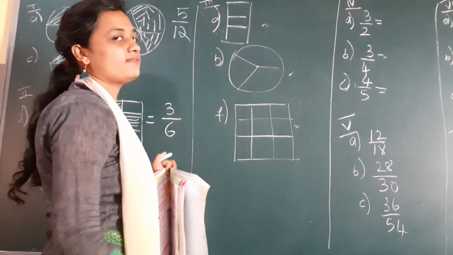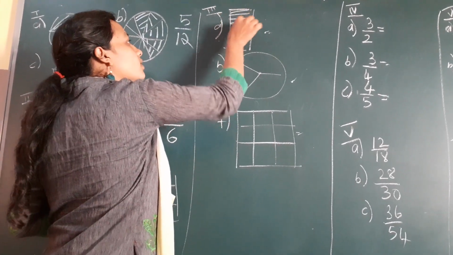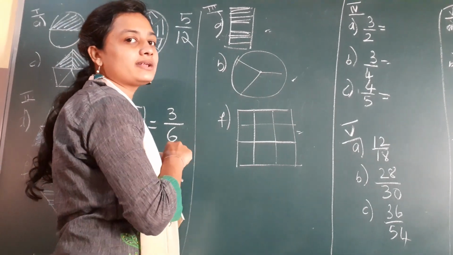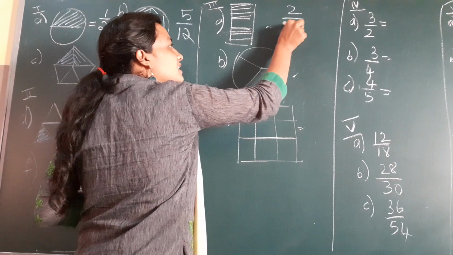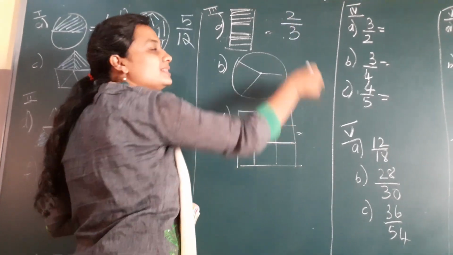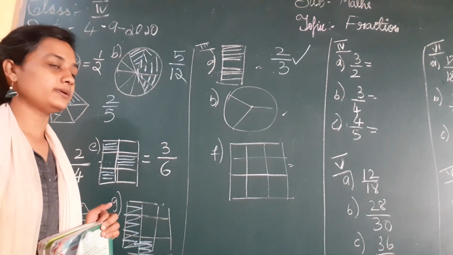If you go for A1, you have 3 boxes. In that 2 boxes are shaded, right? So what is the correct number to write? It is 2 shaded parts out of 3 total parts. So it is 2 by 3. When you see 2 by 3, mark a tick beside that number.